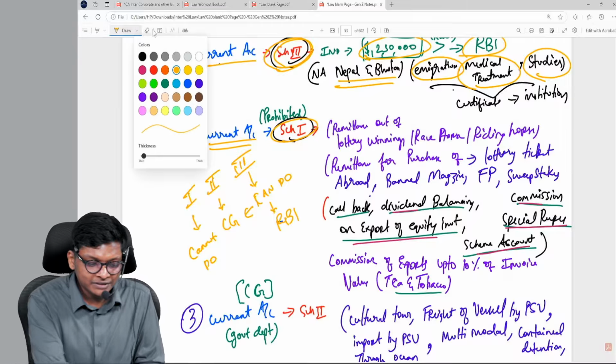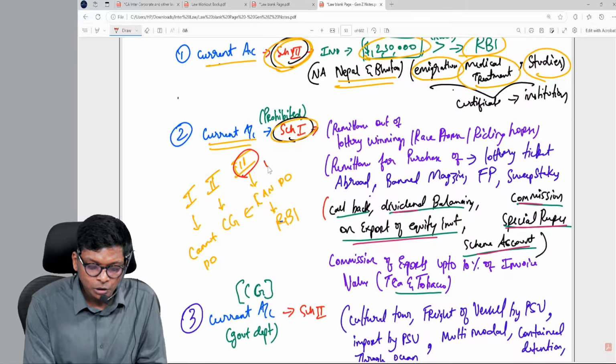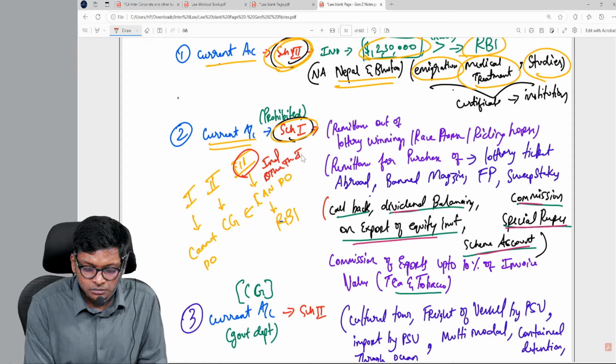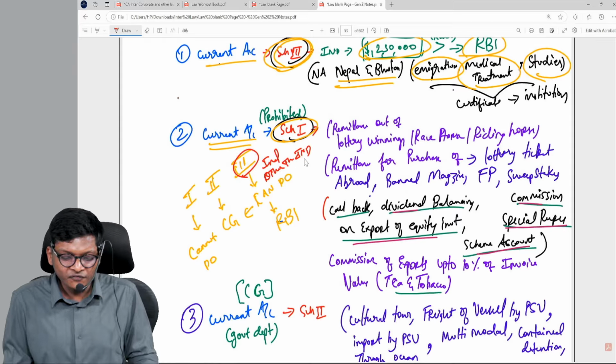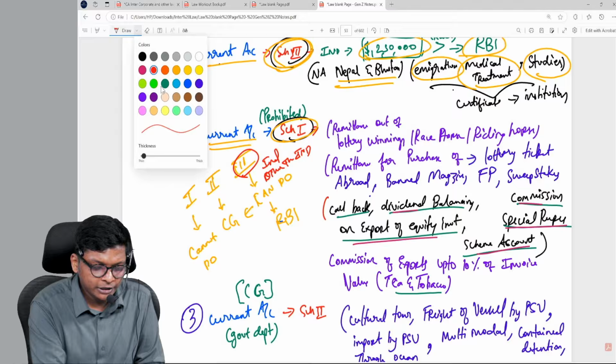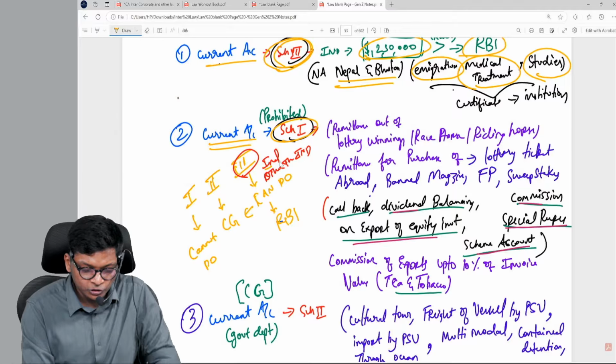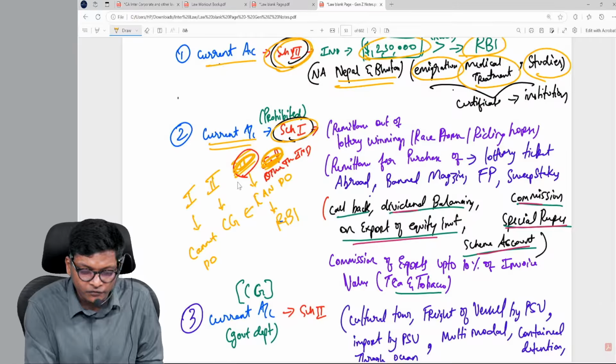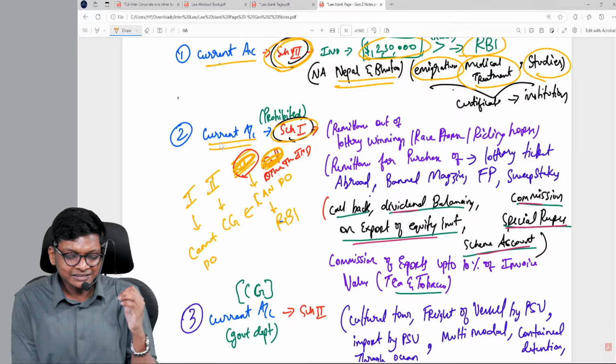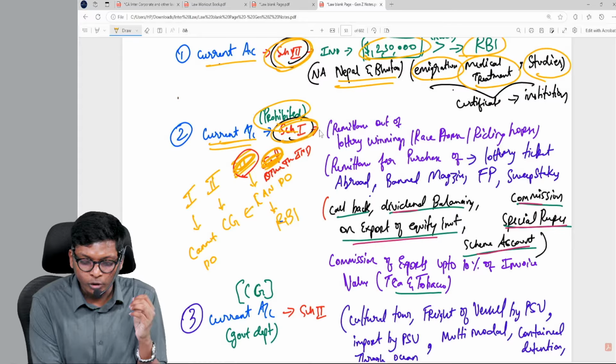Are you following? Within schedule 2 you have 2 types. One is for individual, one is for other than individual. What we finished so far is other than individual. So we are individuals. We are done with individuals for schedule 3. Next is current account, schedule 1 prohibited.